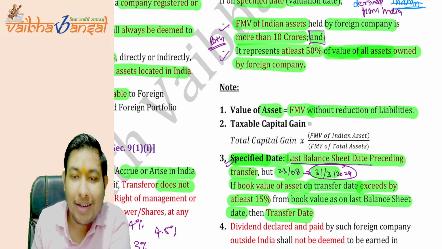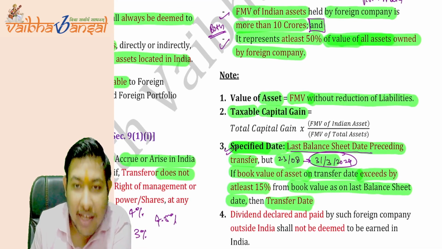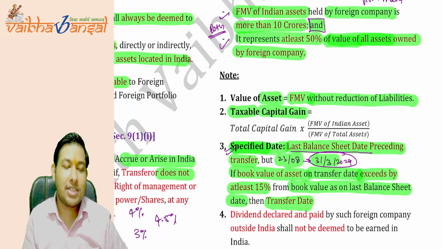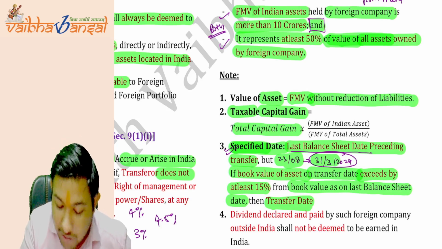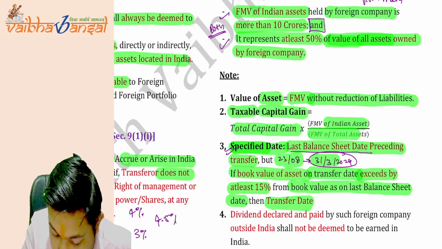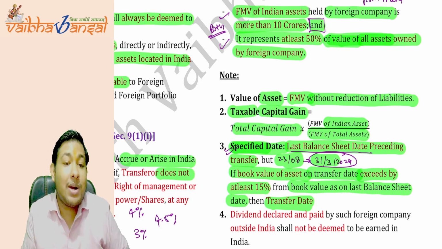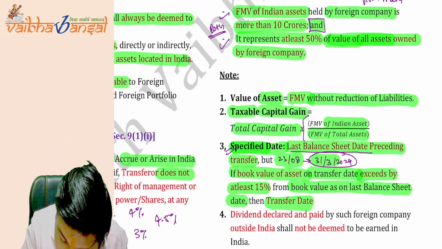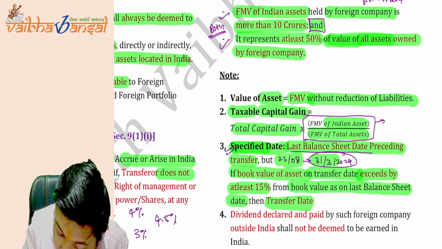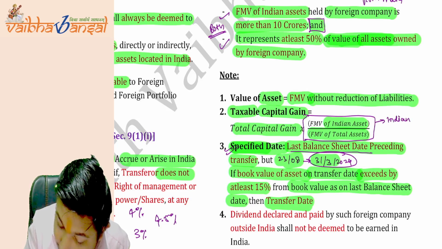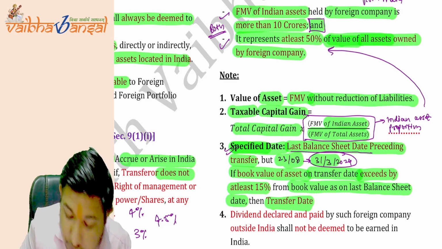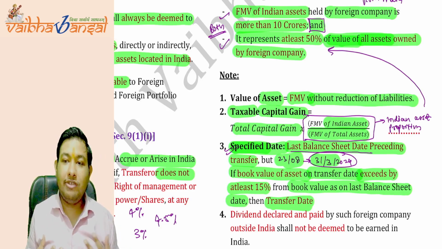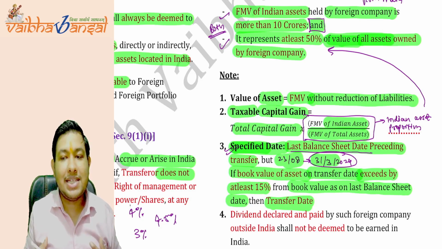Is this point clear? Now, what is the taxable capital gain? How will we calculate the capital gain which is taxable in India? The taxable capital gain is multiplied by the fair market value of the Indian asset divided by the fair market value of the total asset. This portion gives the Indian asset proportion, which we have also calculated here.